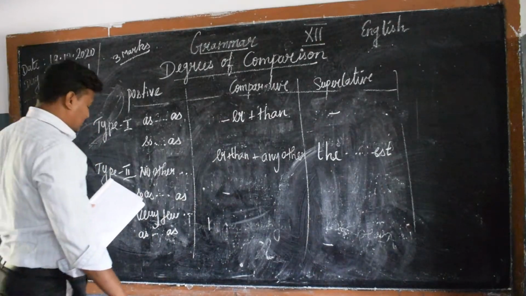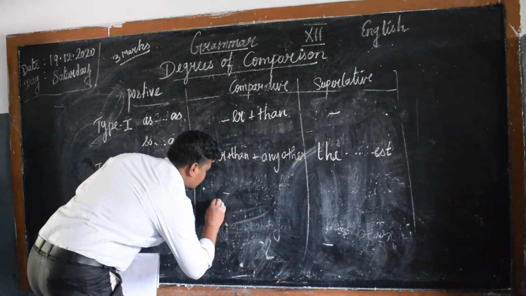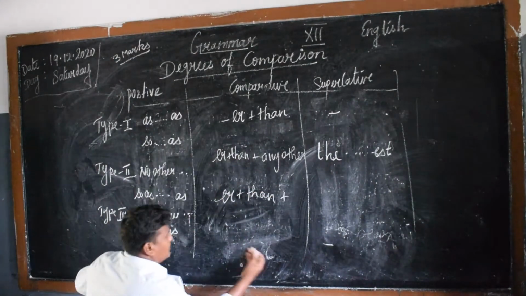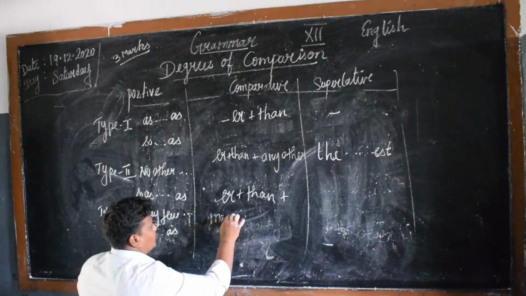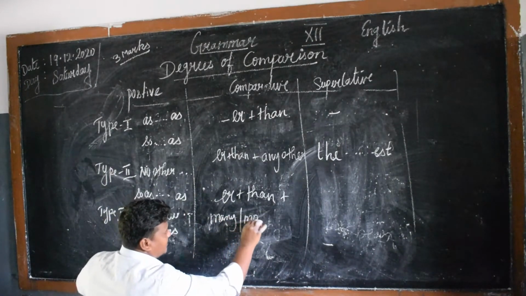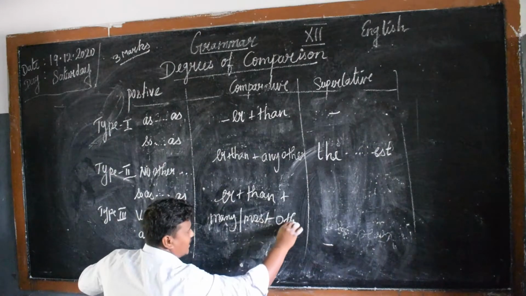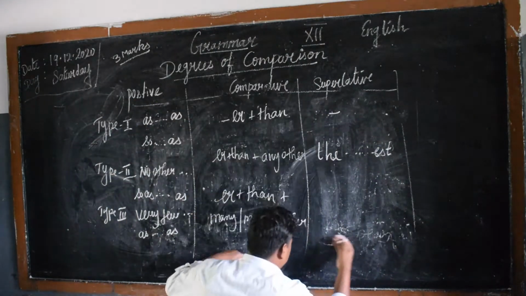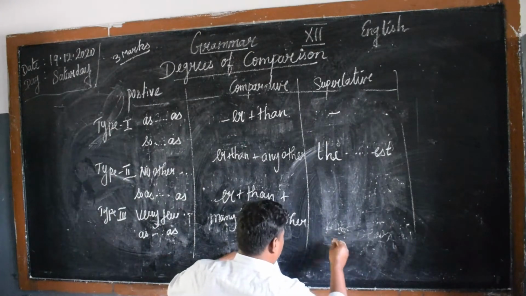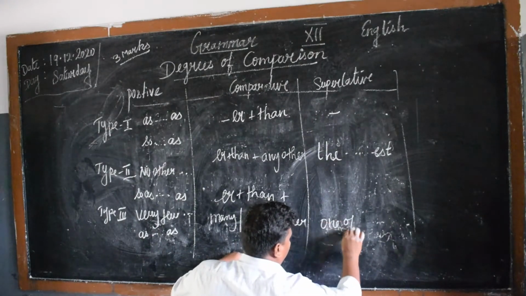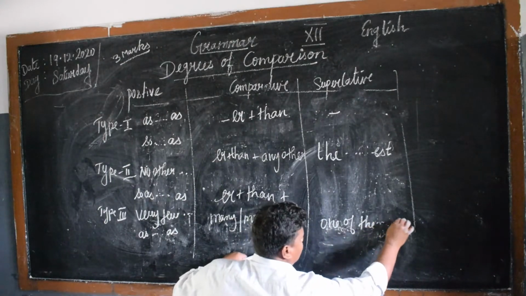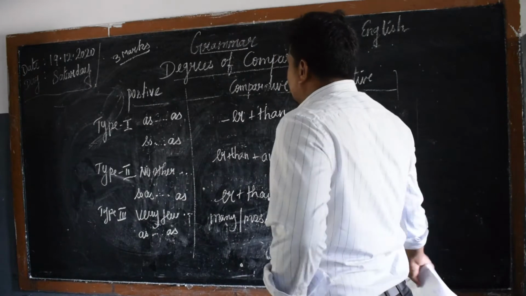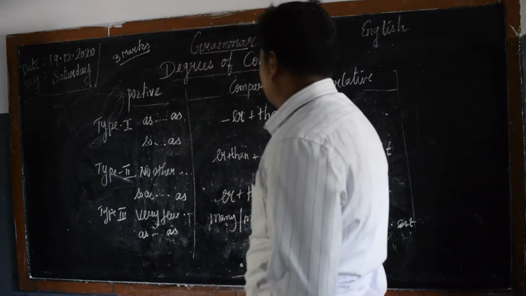In comparative degree, er plus than plus many other or most other. In superlative degree, one of the, then est. Okay. We are going to see these three types today.